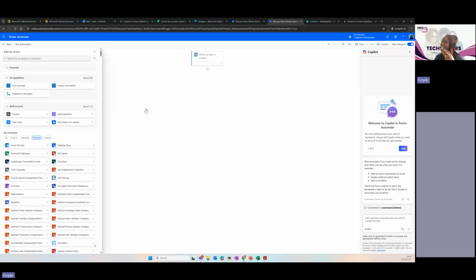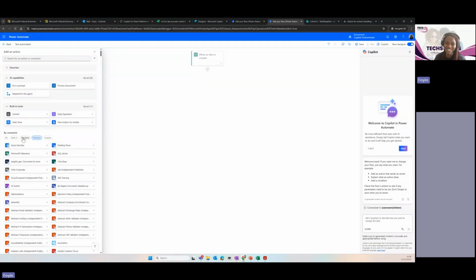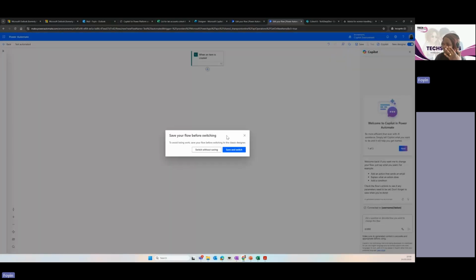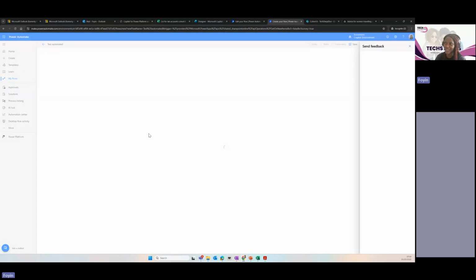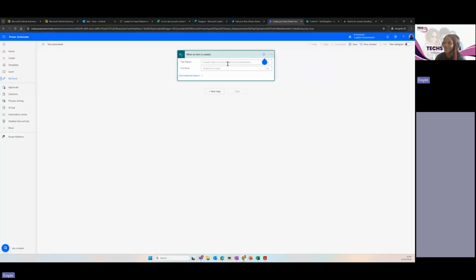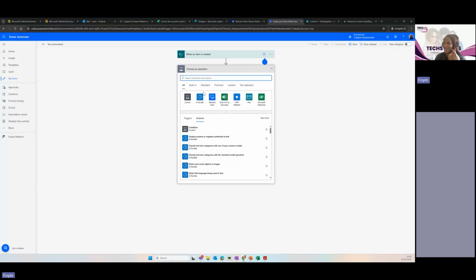I know. Yeah. So I'm sticking to the new design because we have some new people, and that's what Copilot gives you. So we have to get used to it. But I usually just turn this off and go with the old design. So switch without saving. This is what the old one looks like. And then you can just see, I don't know.